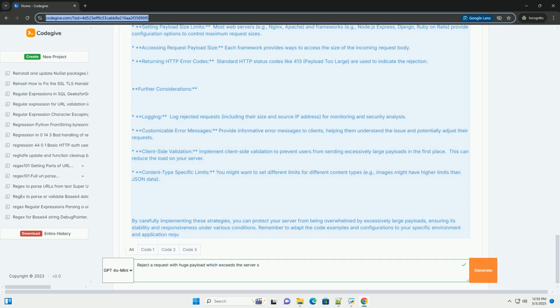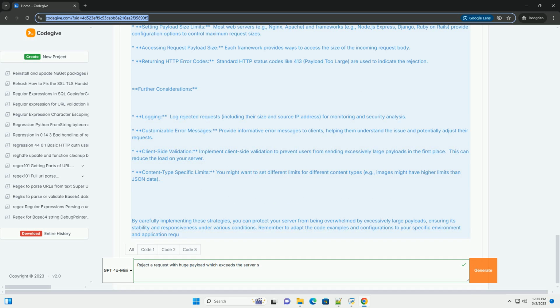Code example, Python with Flask. This example demonstrates setting a maximum payload size and rejecting requests exceeding the limit. Explanation. Max_payload_size: this variable defines the maximum allowed payload size, 1 MB in this example. Adjust this value based on your server's resources and application requirements.